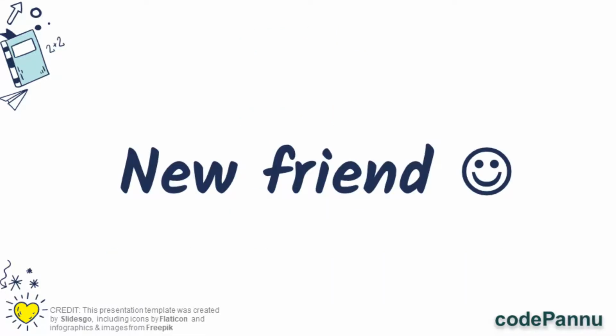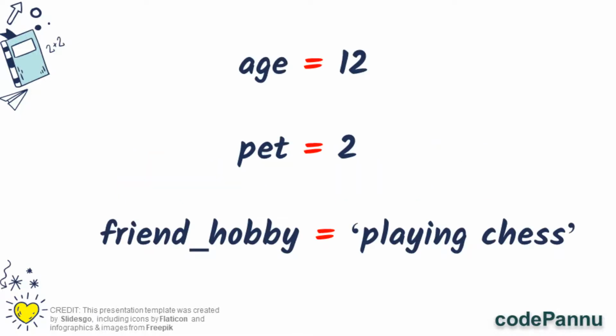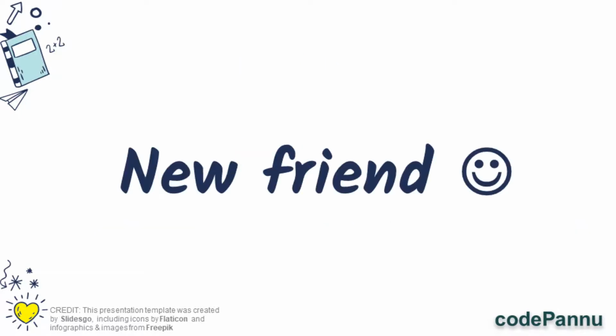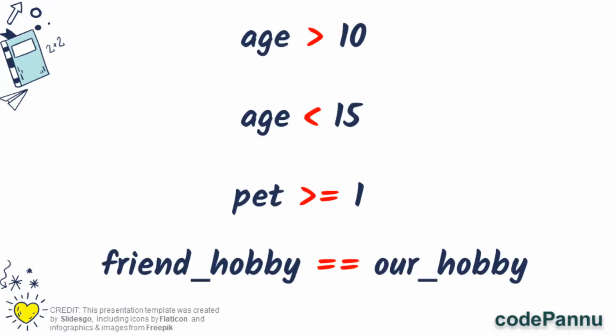Now let us say we met someone in our area and we want to consider if this person can become a new friend. So we are going to quickly write their information. So the age of the person is 12. Yay, it falls within 10 and 15. Pet is equal to 2. Amazing. So hobby is playing chess. Oh, we want somebody who can play Legos with us. Anyways, but now that we have this information and we already wrote the conditions, we can check if this person can be a new friend. Let's go to Python and see the code I wrote for these conditions.